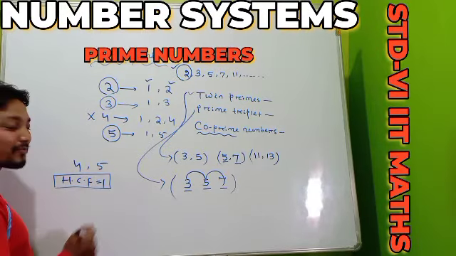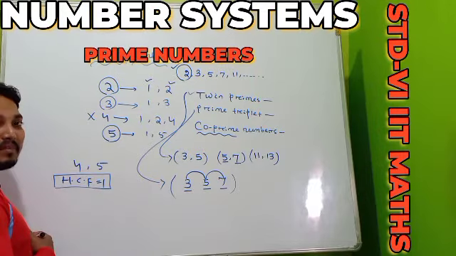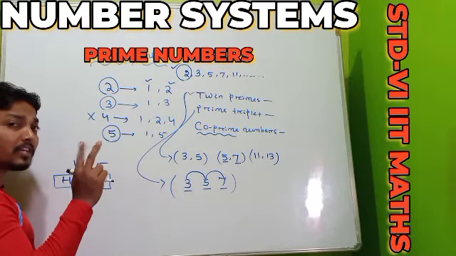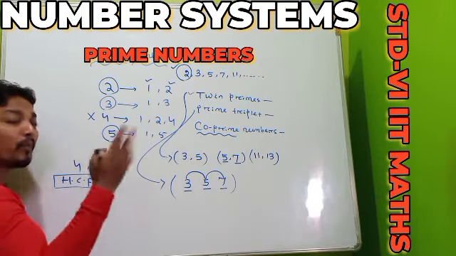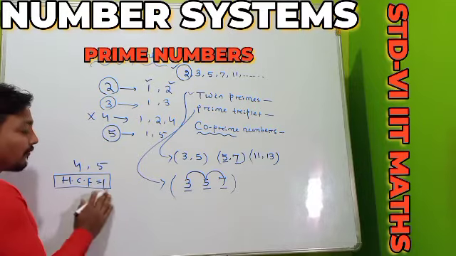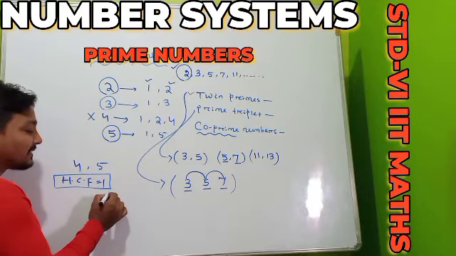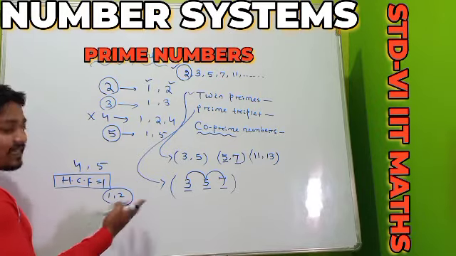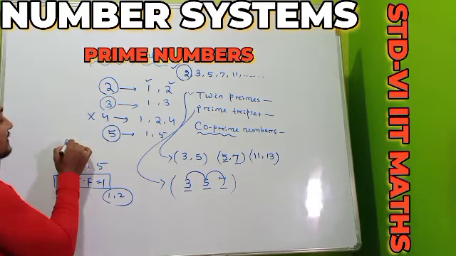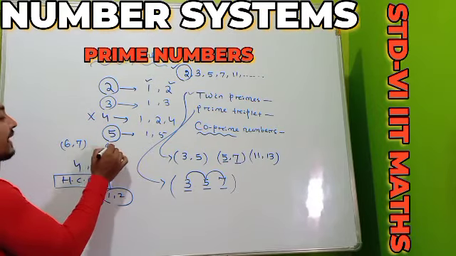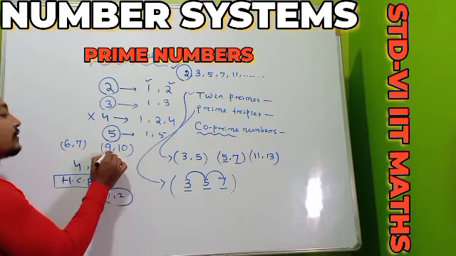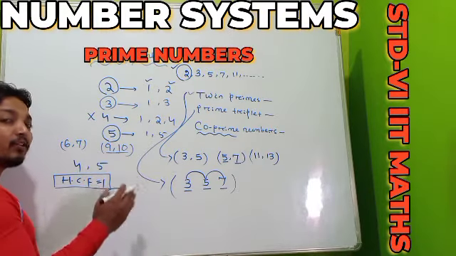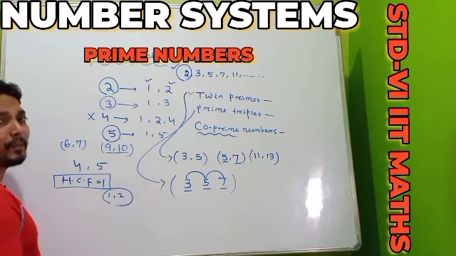Is this perfectly understood up to here? And here is another easy trick: two consecutive numbers are always co-prime numbers. One example is 1 and 2, which are co-prime consecutive numbers, and you can check that the HCF is only 1. Another is 6 and 7, you can check. Also 9 and 10. So if you check any two consecutive numbers, you will always find that they are co-prime numbers.